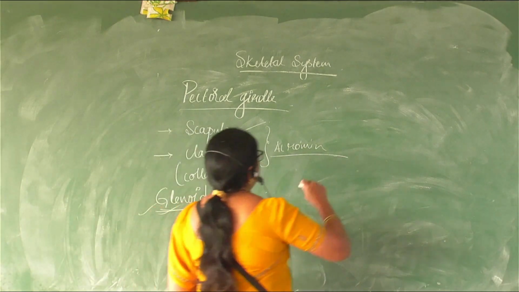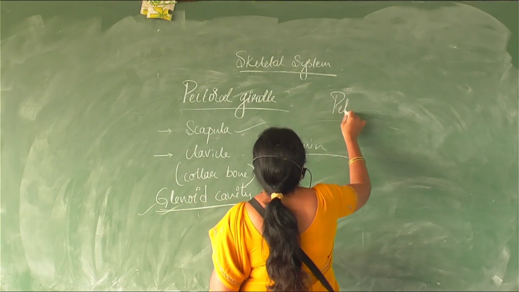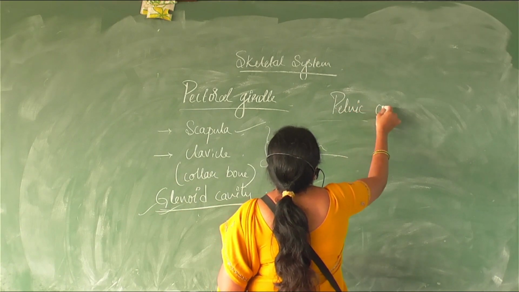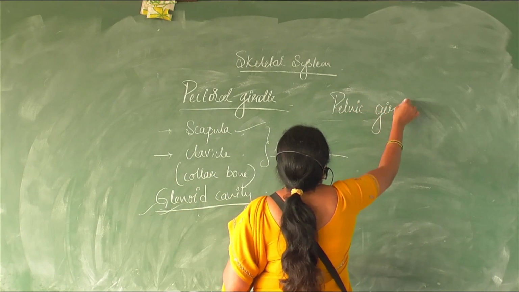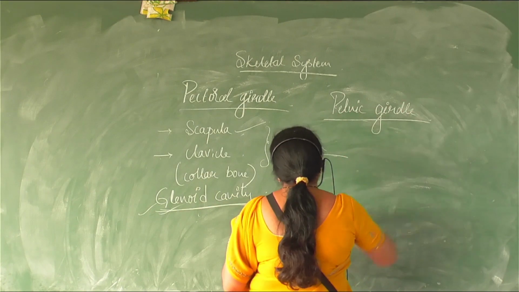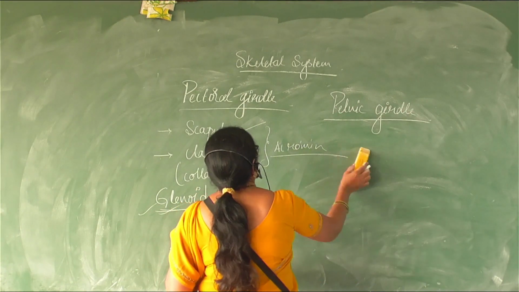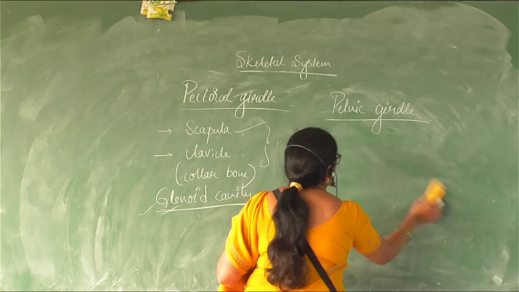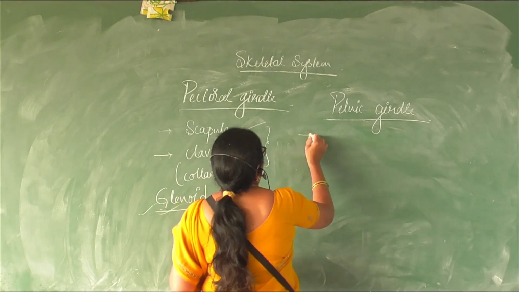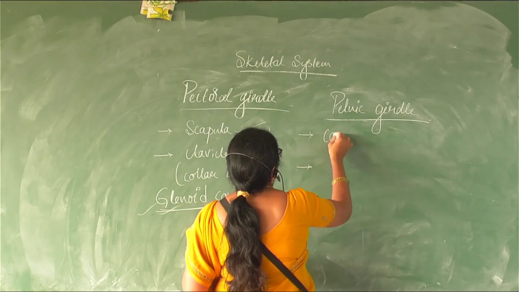Next, the pelvic girdle. It consists of a big bone called the coxa.